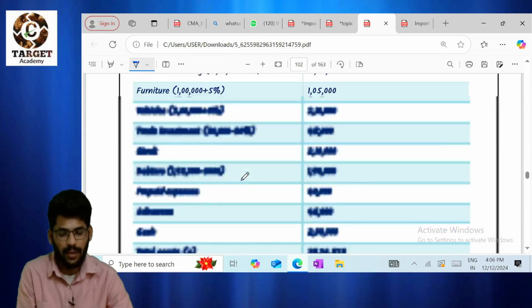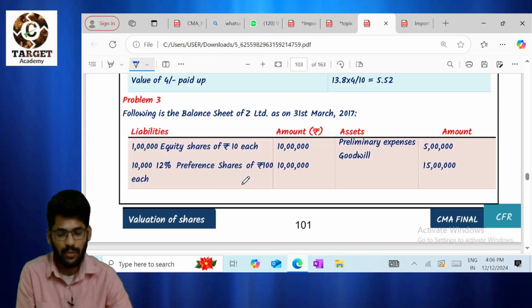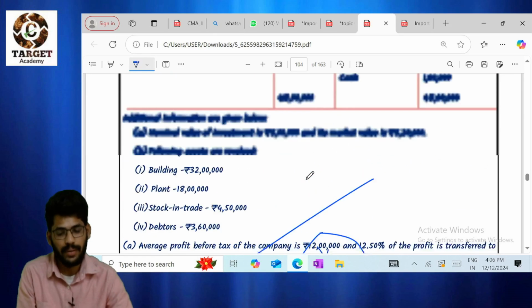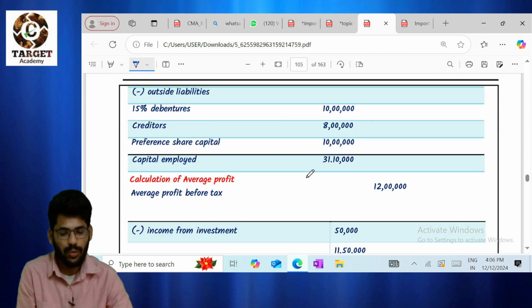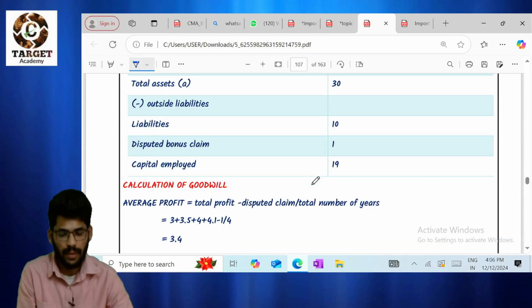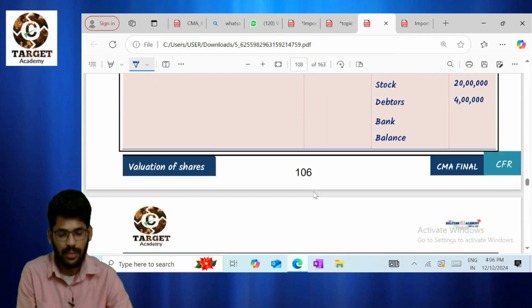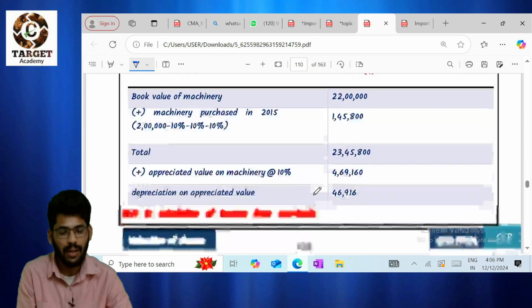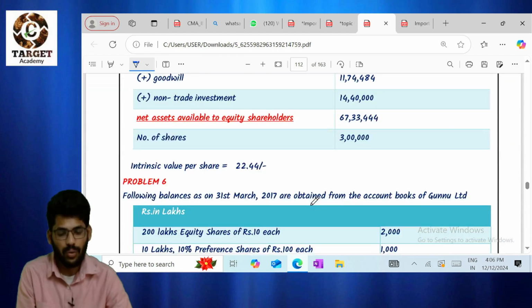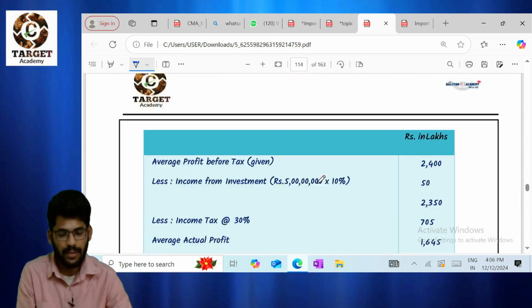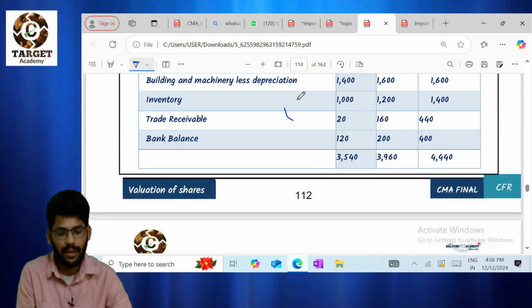And question number 3, go through question number 3 also. For 3, the basic question, from the examination point of view, is very important. It is in our marathon material also. Last, question number 7, sir. Question 6 is also similar to question number 2. A simple question.